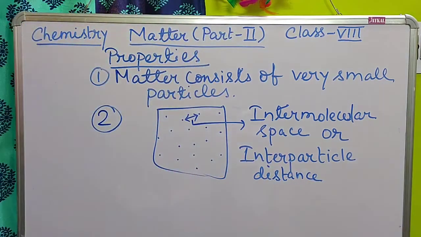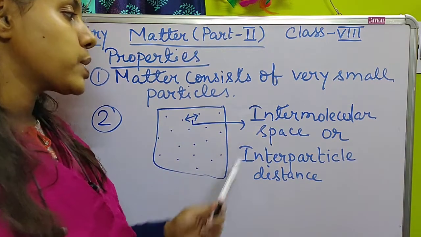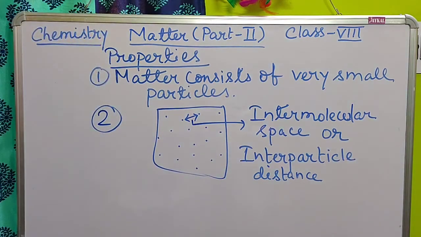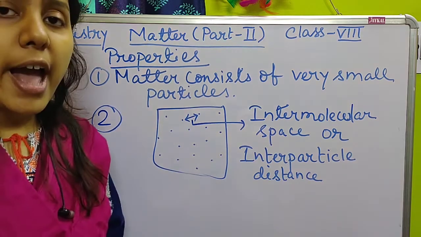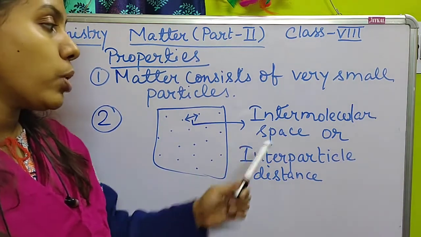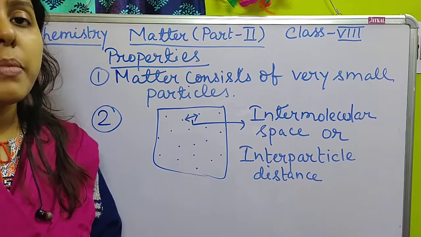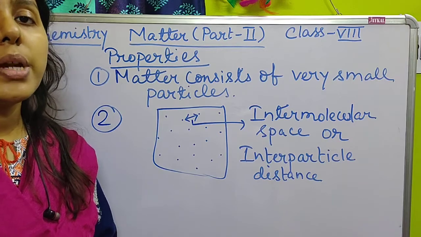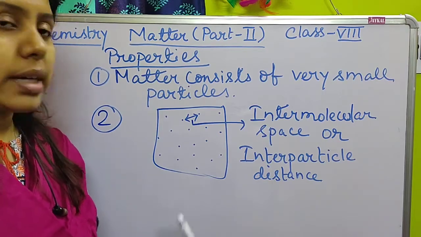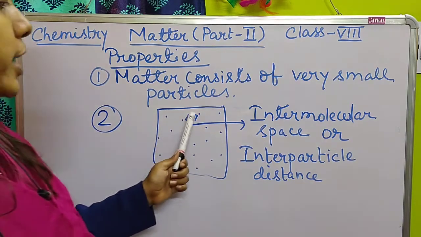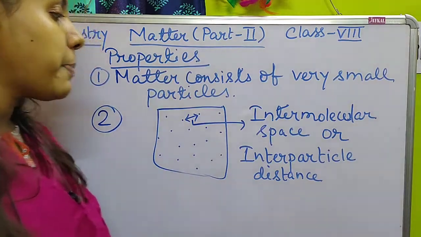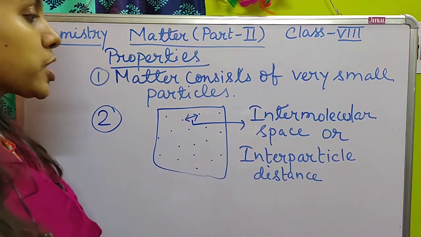So the space between two particles or the space between two molecules is known as intermolecular space or interparticle distance. Different types of matter have different values of intermolecular space, on the basis of which we can classify matter into three types, that is solid, liquid and gas, which we will learn in our next part. So that is the second point.